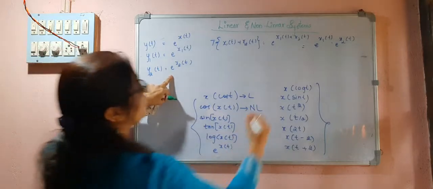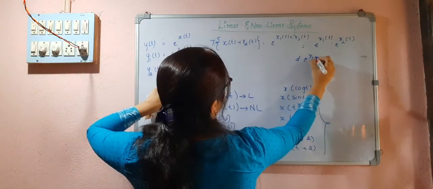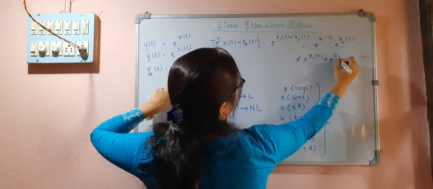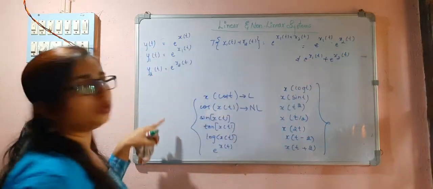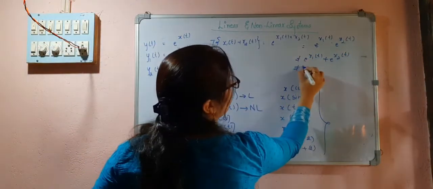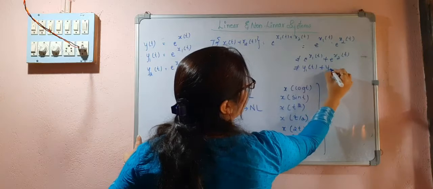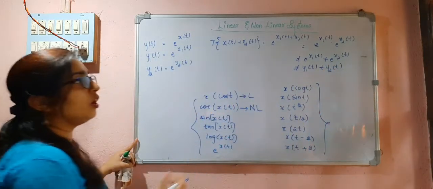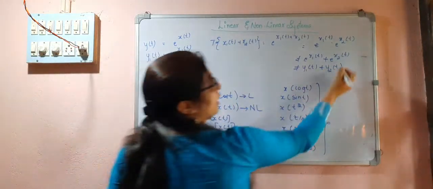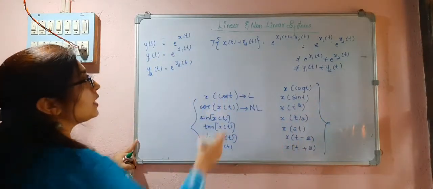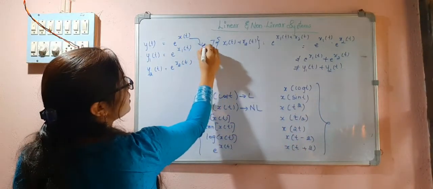It is not equal to e to the power of x1t plus e to the power of x2t. That means it is not equal to y1t plus y2t. So the additivity or the superposition principle fails here, so I can say that this is a non-linear system.